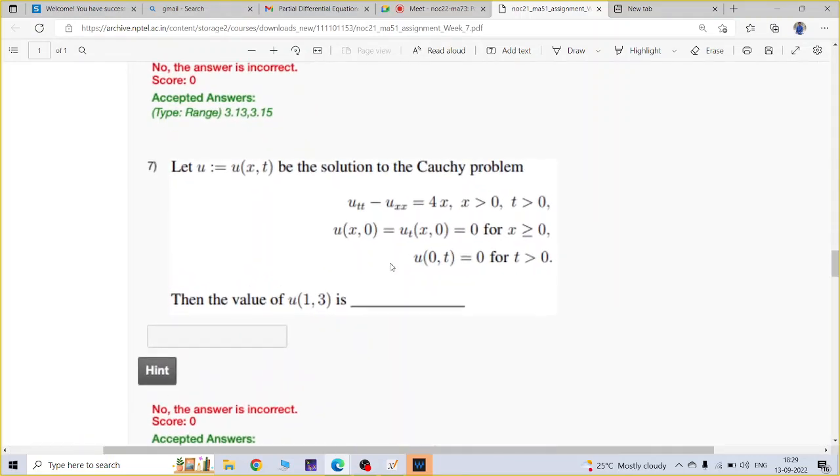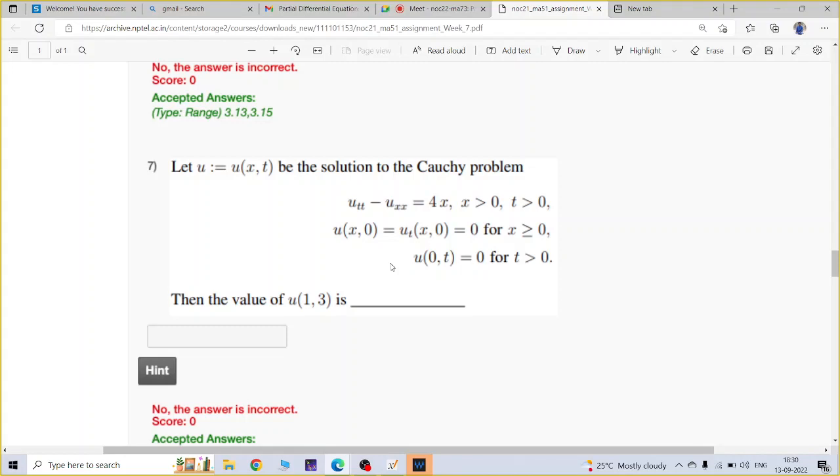Okay, is it visible? Yeah, it is visible. This is a Cauchy problem. You have to find the solution u at the point (1,3). Just a Cauchy problem, a non-homogeneous problem, so you have to use Duhamel's principle.